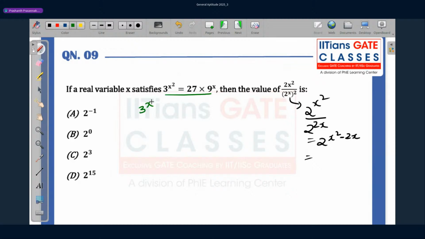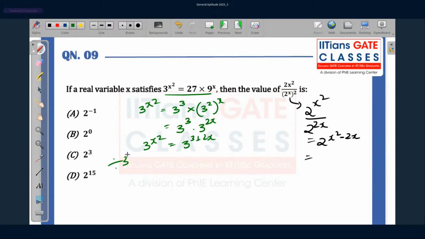I have 3 raised to x square is equal to 27. I can write it as 3 cube. 9 I can write as 3 square whole raised to x, which is 3 raised to 3 into 3 raised to 2x, which is 3 raised to 3 plus 2x. I'll divide both sides by 3 raised to 2x. I'll be getting 3 raised to x square divided by 3 raised to 2x is equal to 3 raised to 3. So I have 3 raised to x square minus 2x is 3 raised to 3.